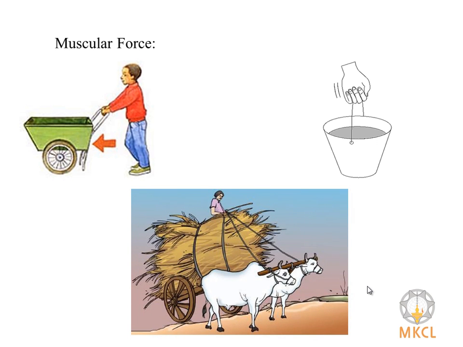Animals like bullocks, horses, donkeys, and camels also make use of muscular force to carry load and to carry out physical activities. So, the resulting force due to the action of muscles is known as a muscular force.